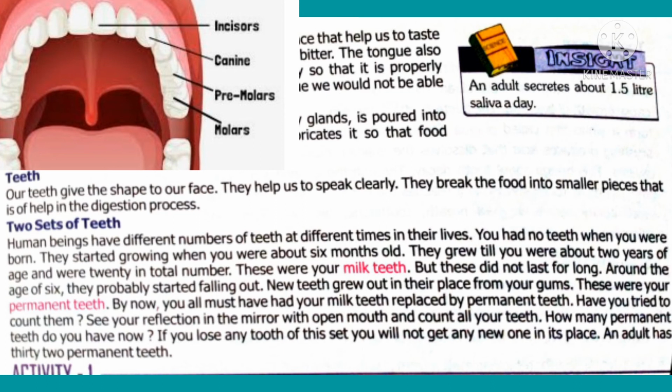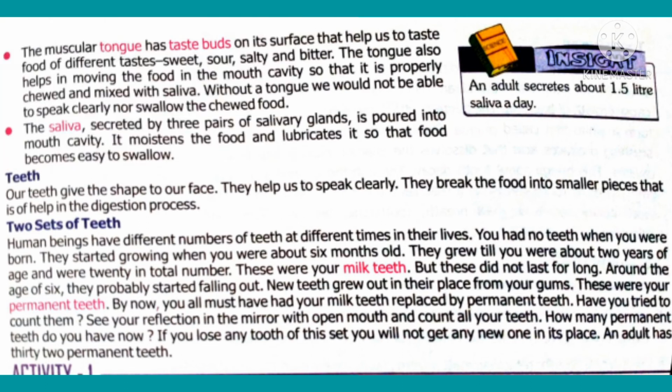Milky teeth are temporary. Around the age of 6, these milky teeth start falling out. After falling, new teeth arise from the gums, which are called permanent teeth.